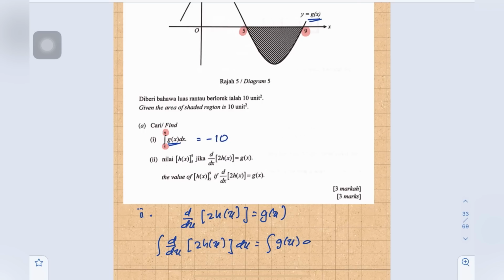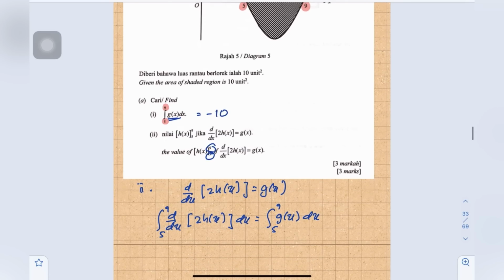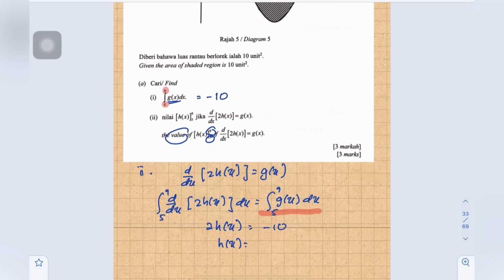The limits are given as 5 to 9, so this one is also 5 to 9. We can eliminate d/dx with dx. The left side is h(x), equals, just now, the value negative 10. So h(x) equals negative 10 over 2, which is negative 5.